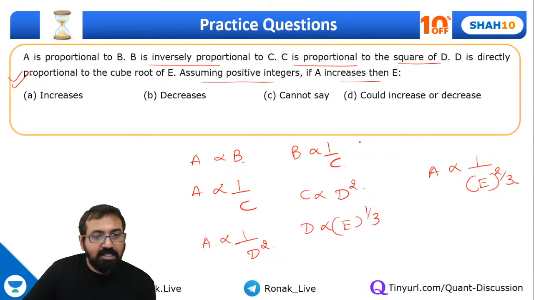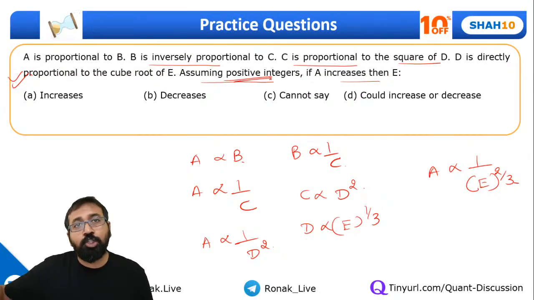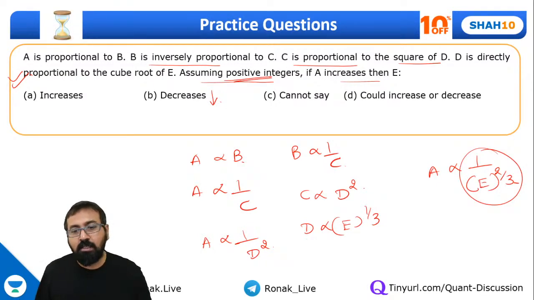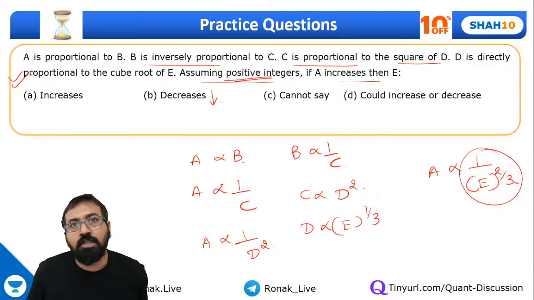Can I say basically, and all of these are positive integers. Positive integers means you can take 1, 2, 3 and all, right? So if this becomes double, what will this value become? This is how you can check, and you will realize it will decrease for sure, because there is an inverse proportional relation, isn't that? There is an inverse proportional relation.